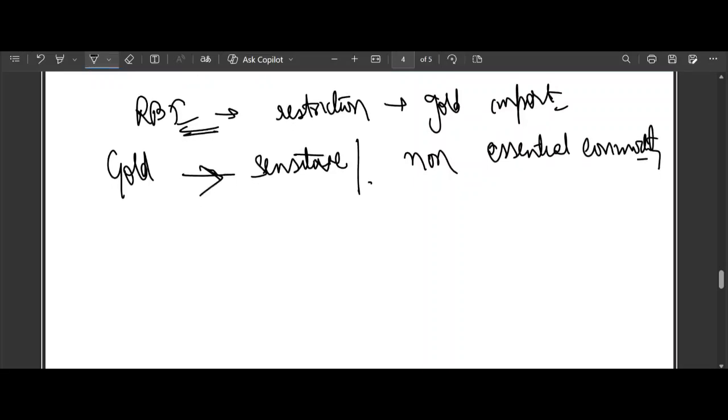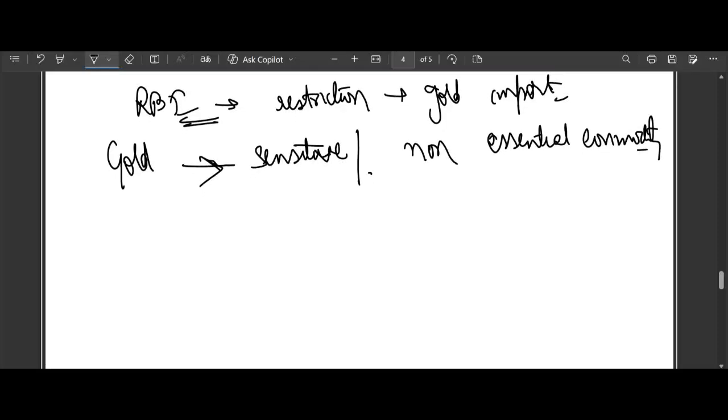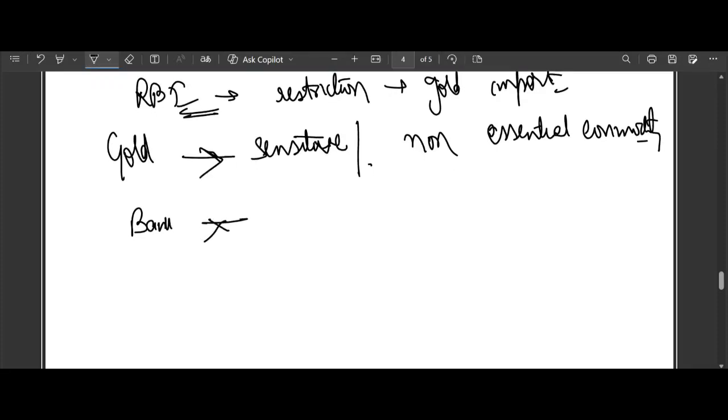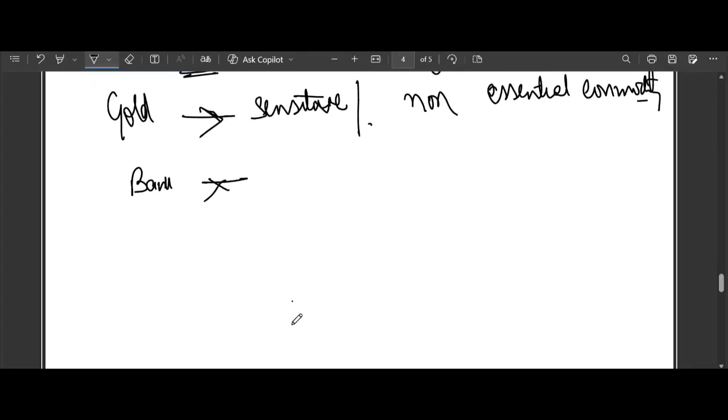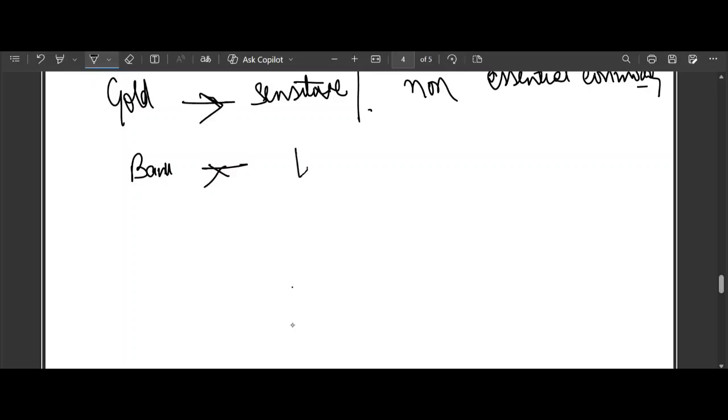So therefore RBI has clearly stated under the master direction that banks are not allowed to open LC or any other credit instrument for the import of gold by the domestic entity.